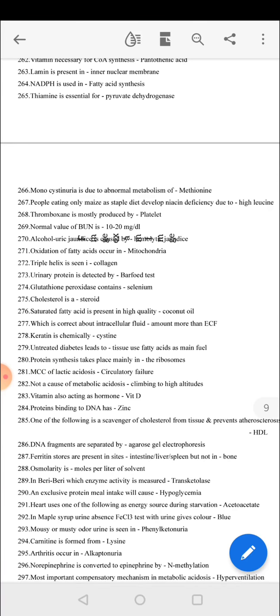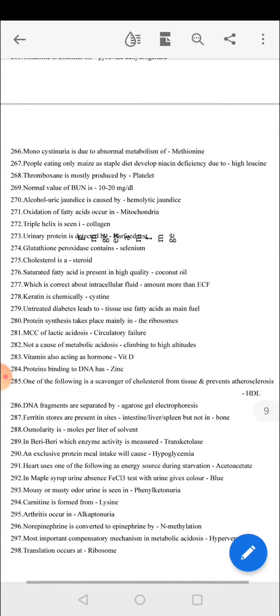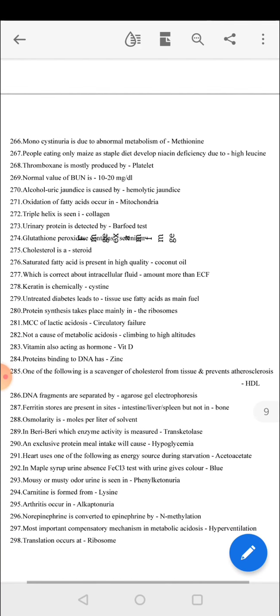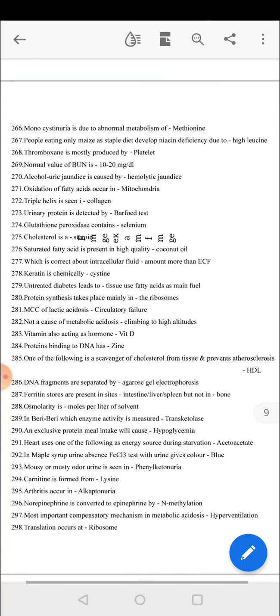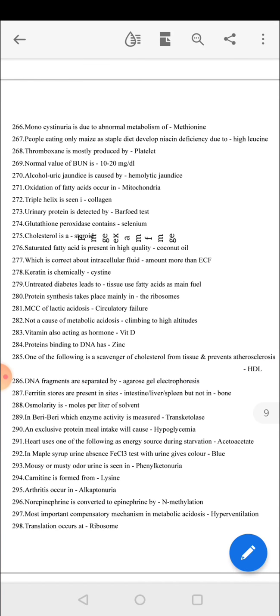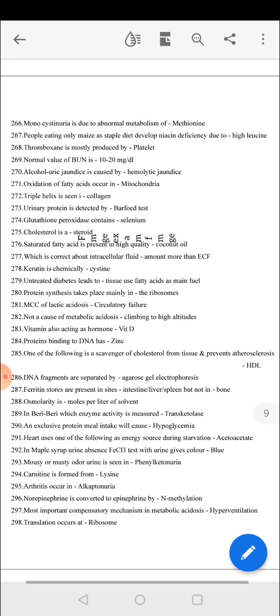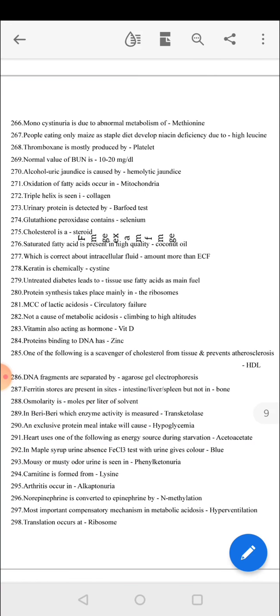Homocystinuria is due to abnormal metabolism of methionine. People eating only maize as a staple diet will develop niacin deficiency due to lysine deficiency. Thromboxane is mostly produced by platelets. Normal value of BUN is 10 to 20 mg per dl. Unconjugated hyperbilirubinemia is caused by hemolytic jaundice.